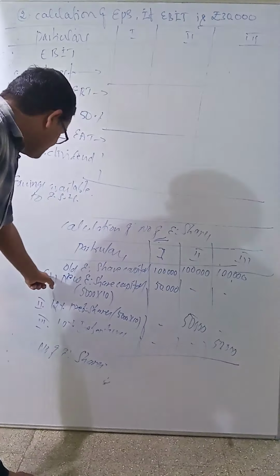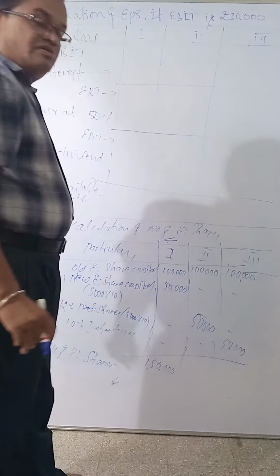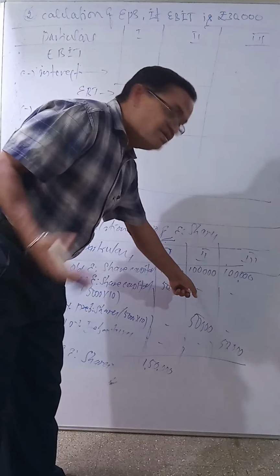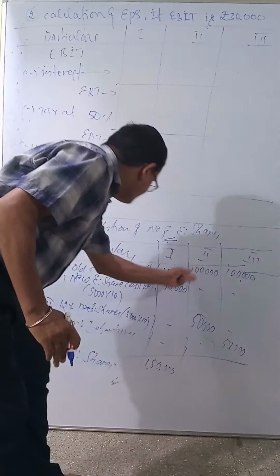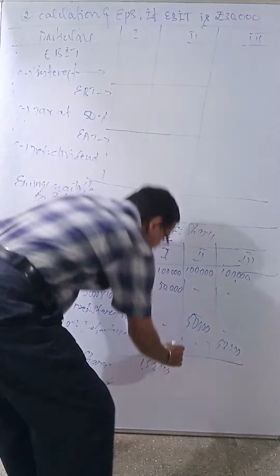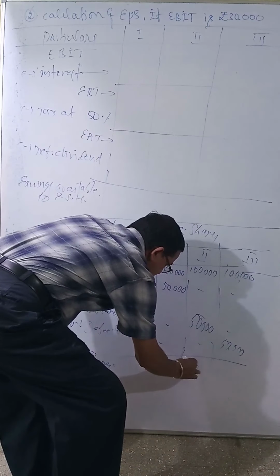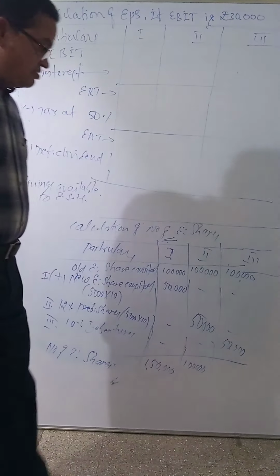Total for the first is 1,50,000. Second one: old equity share capital 1 lakh, new equity share capital nil, so only 1 lakh. The new equity appears only in the first column, not in the second point. I am explaining very clearly.